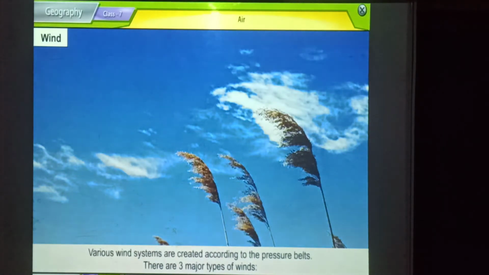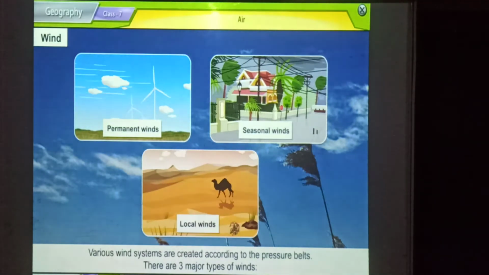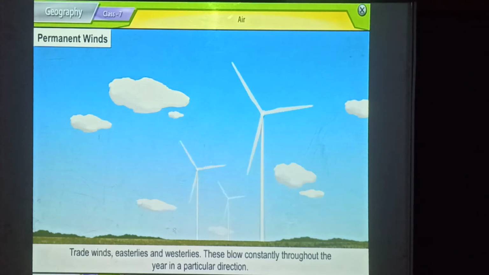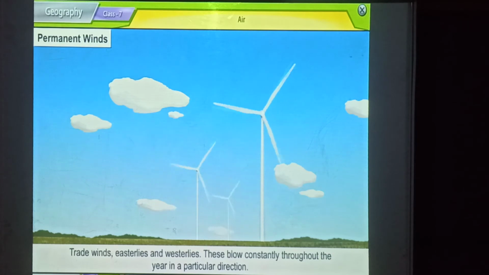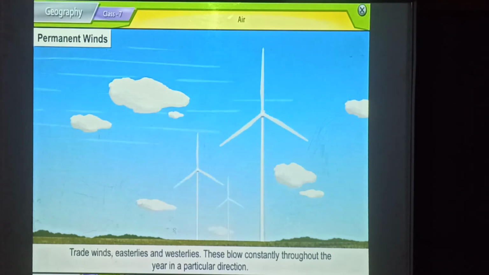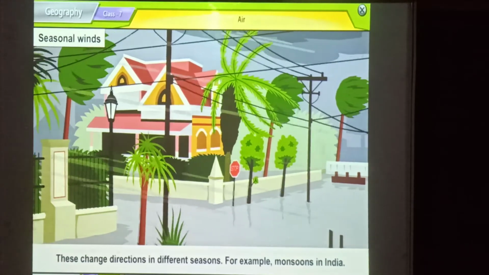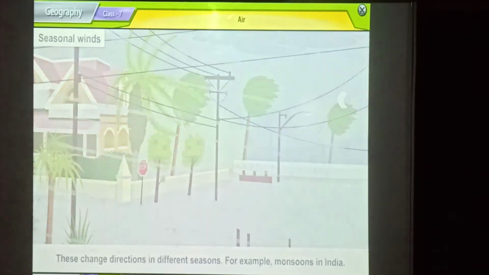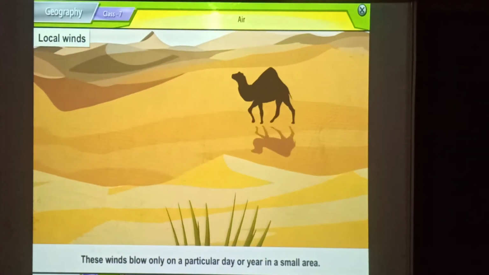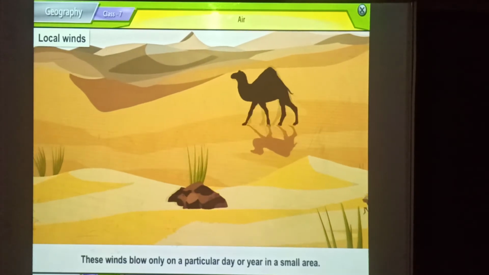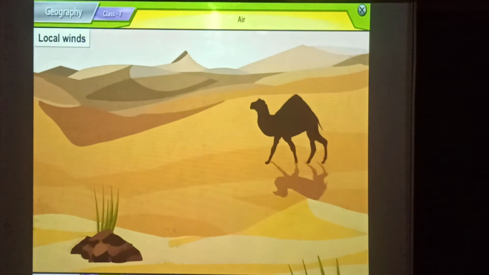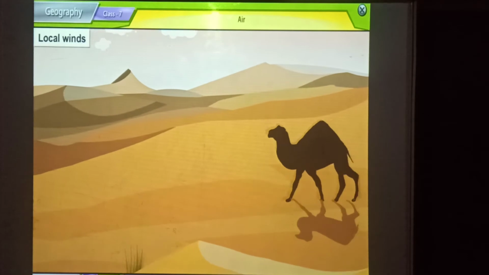Various wind systems are created according to the pressure belts. There are 3 major types of winds. Permanent winds: trade winds, easterlies and westerlies. These blow constantly throughout the year in a particular direction. Seasonal winds. These change directions in different seasons. For example, monsoons in India. Local winds. These winds blow only on a particular day or year in a small area. For example, a sea breeze or the hot and dry winds called loo that blow in the northern plains of India.